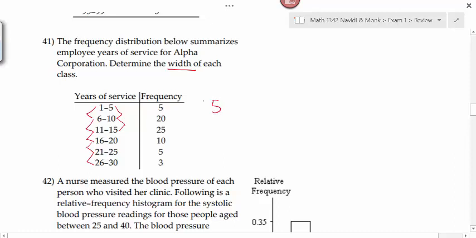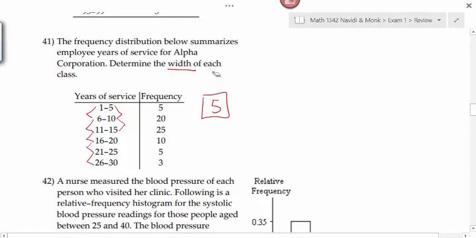5. Because 6 minus 1 is 5. 11 minus 6 is 5, 16 minus 11 is 5, so forth and so on. And I could do the same thing going back. 10 minus 5 is 5. All of these differences have to be the same if you're looking at consecutive lower class limits and upper class limits and the difference between those two.